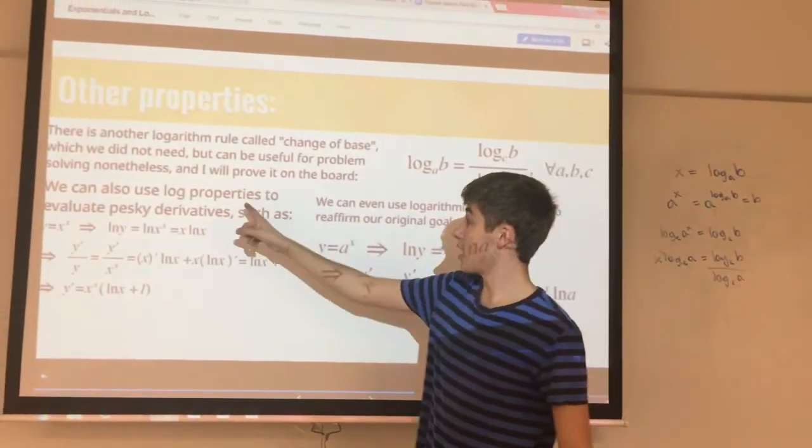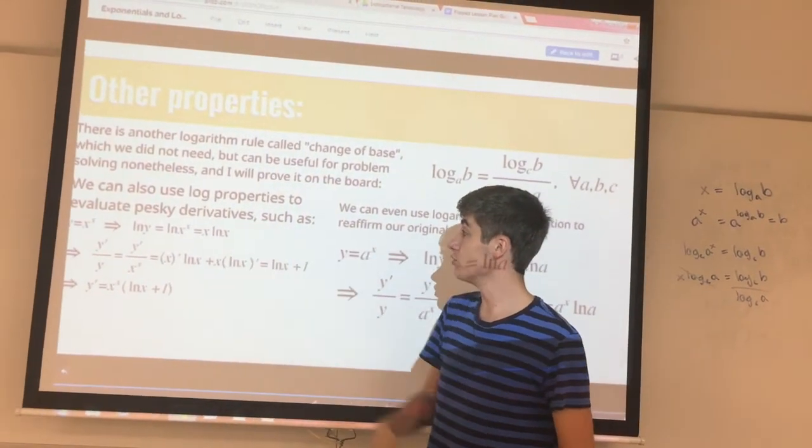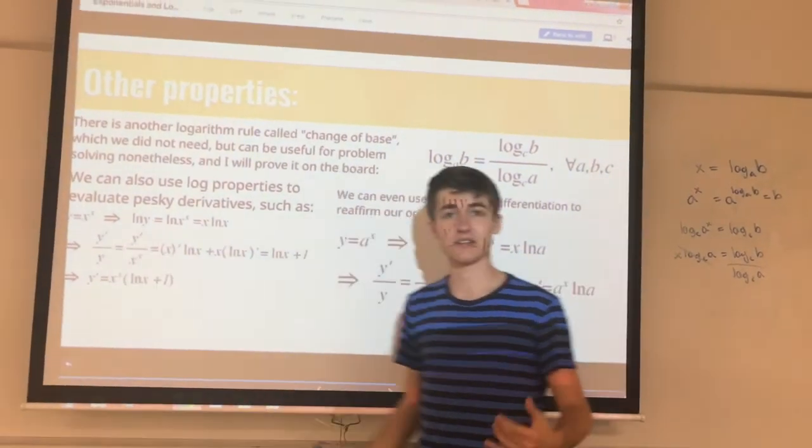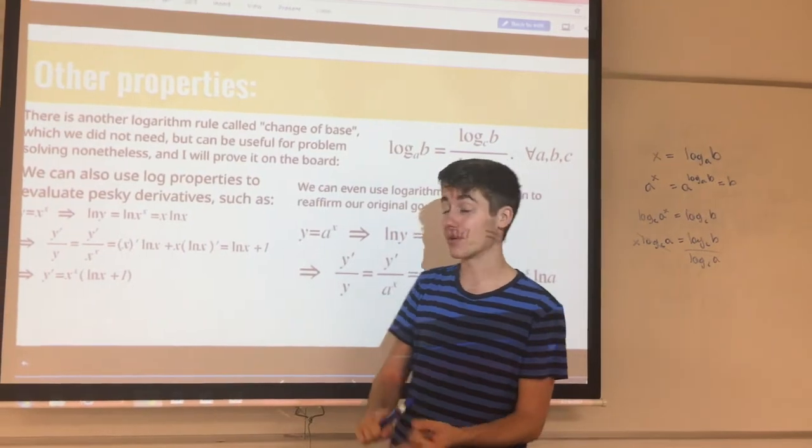We also have log properties. We can also use them to prove really annoying derivatives like this one, where we have y equals x to the x. So we have not only a moving exponent, but also a moving base.